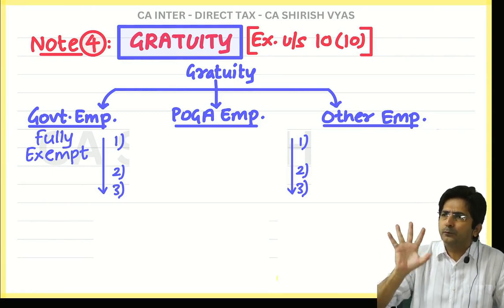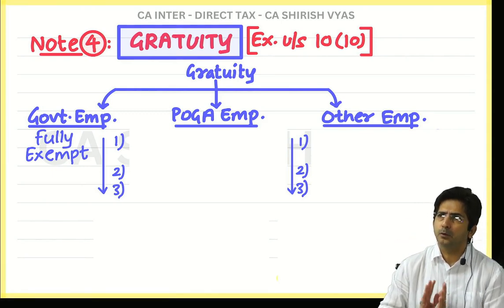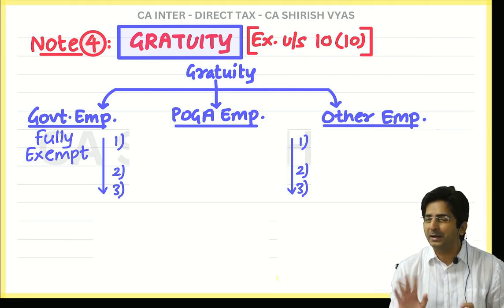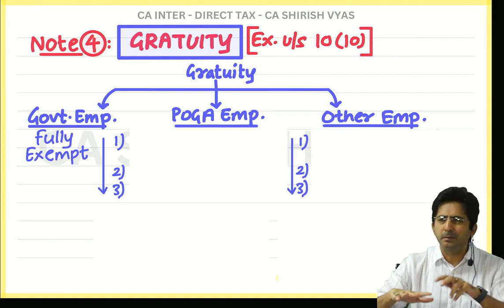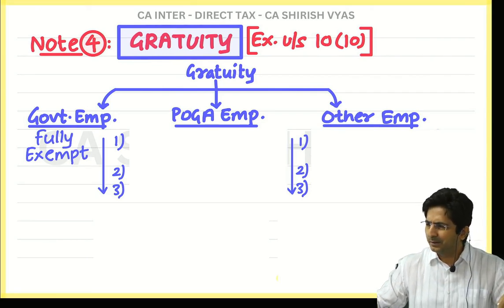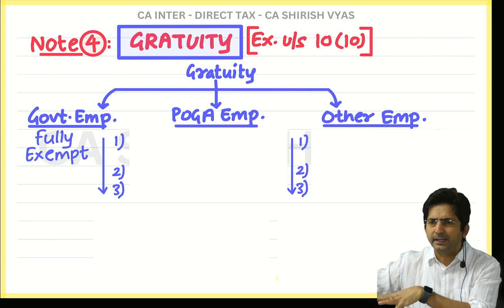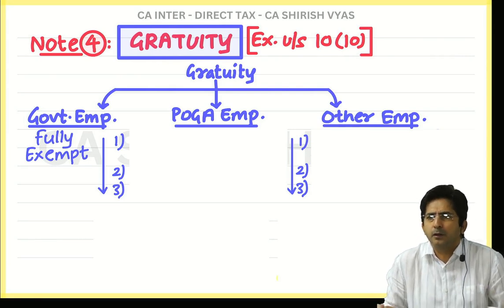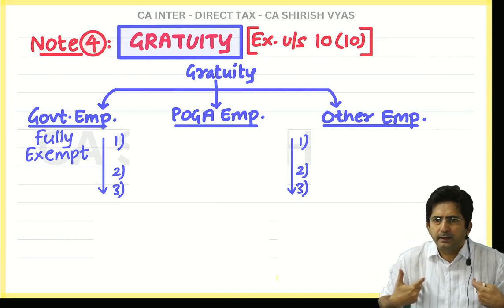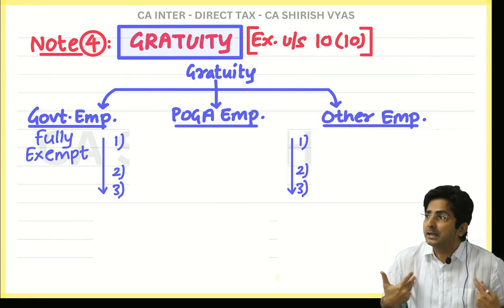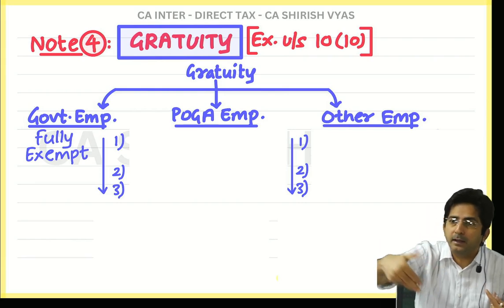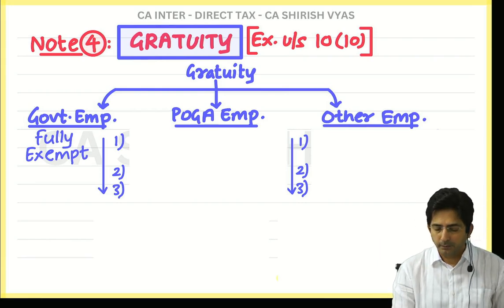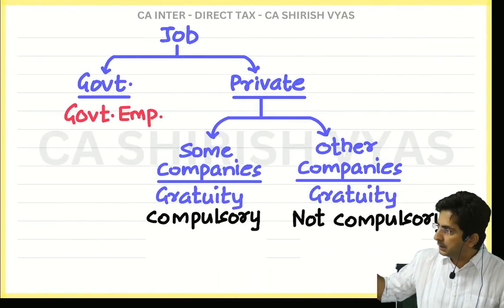Now see, you don't have to study which companies this law is applicable to and which companies it is not applicable to. All that you don't have to study. You just remember on a surface level that yes, there are certain entities where this law is applicable, but for certain entities, the law is not applicable. Like to me, the law of payment of gratuity doesn't apply. So is anyone working under me a POGA employee or other employee? Other employee. So see, this will be more clear in this chart.